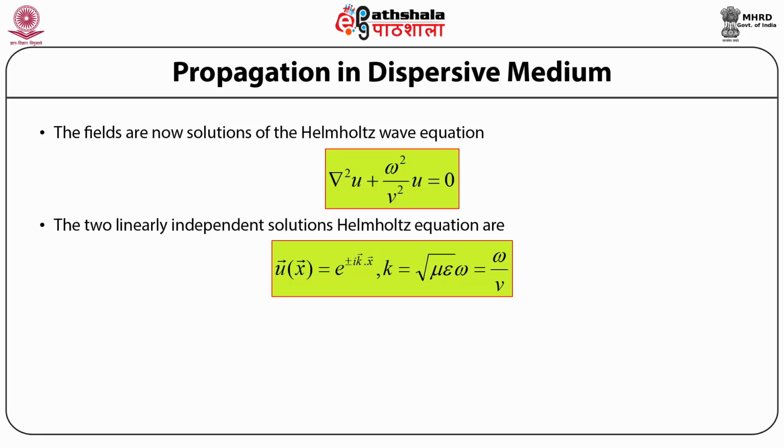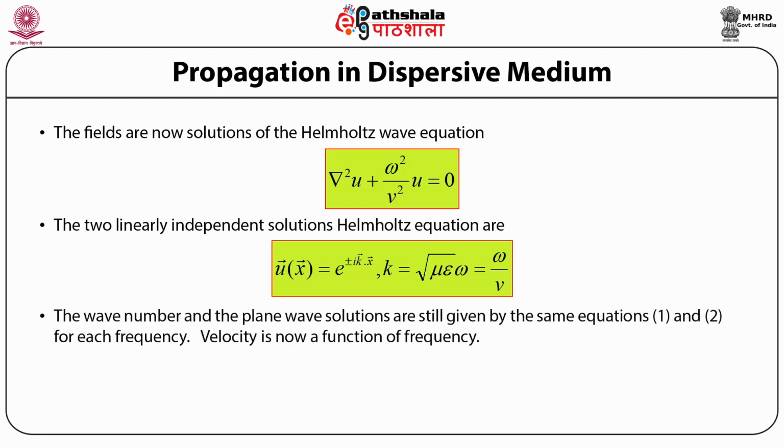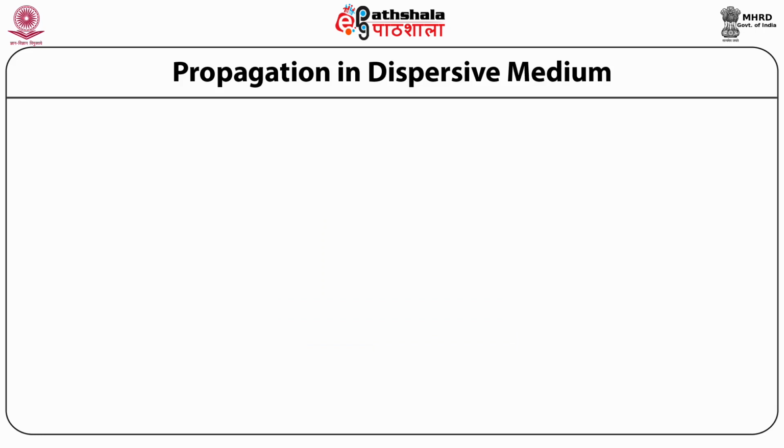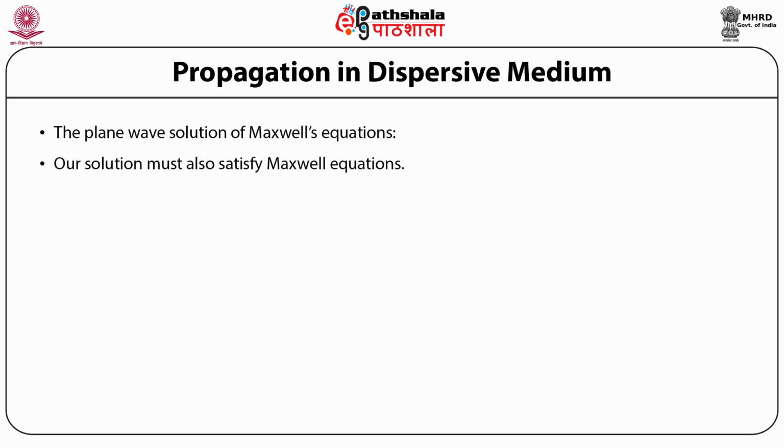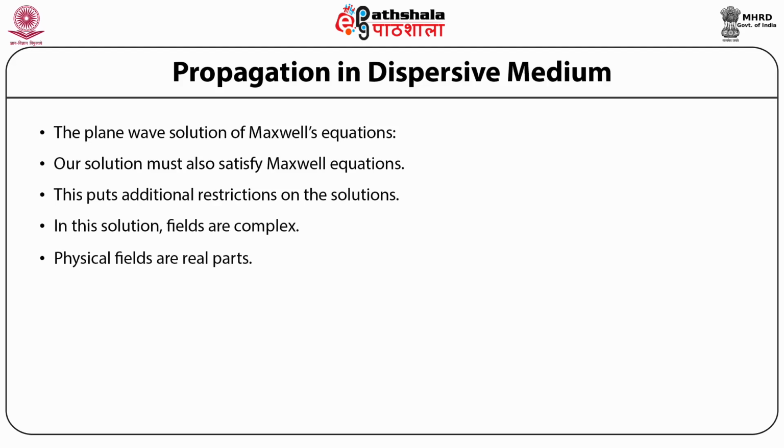But here what is important to note is that while the wave number and the plane wave solutions are still given by the same equations as was the case for the non-dispersive medium, there is a very important difference, and that is that the velocity is now a function of the frequency. So we have finally found the plane wave solution for Maxwell's equations, and obviously the solutions that we have found must also satisfy Maxwell's equations. That puts an additional restriction on the solutions that we have found.